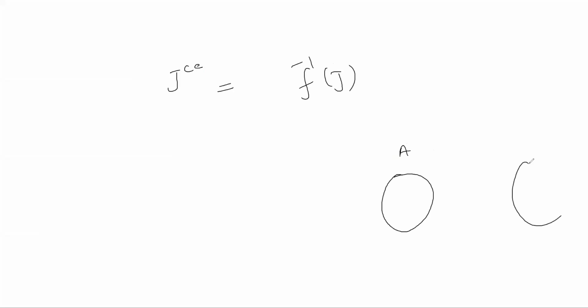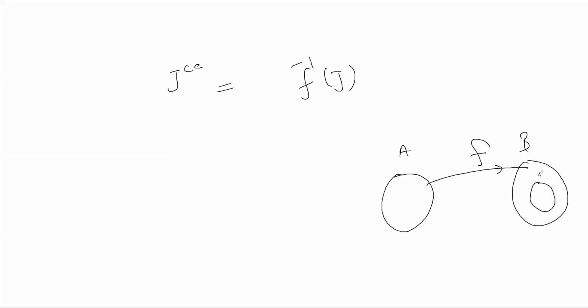Now secondly, J contraction extension. First you have to take J contraction, which means f inverse of J, and then take its extension. See this: this is your A, this is B, and you have a homomorphism f.